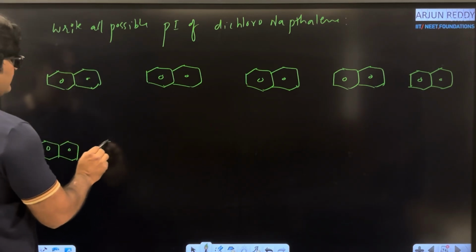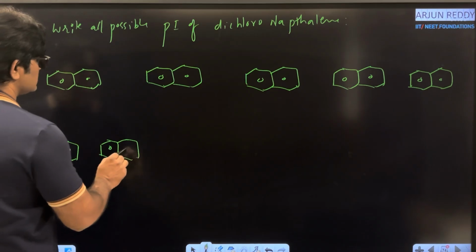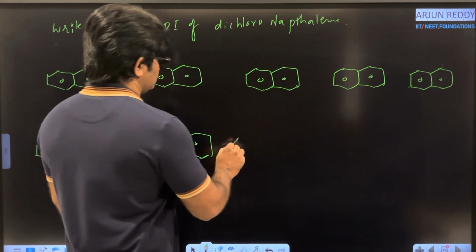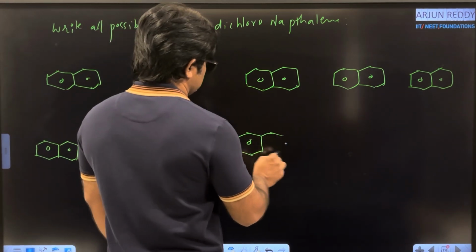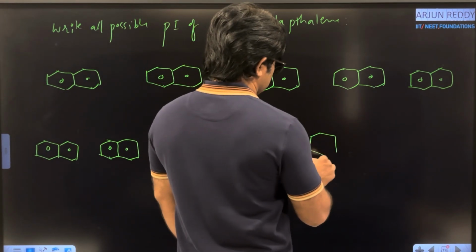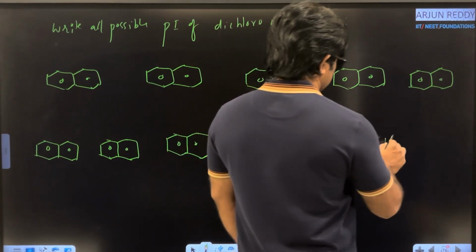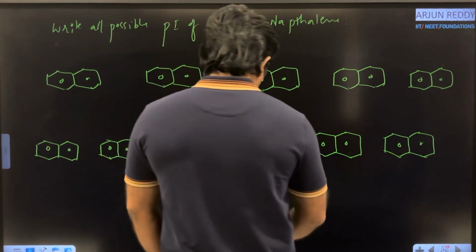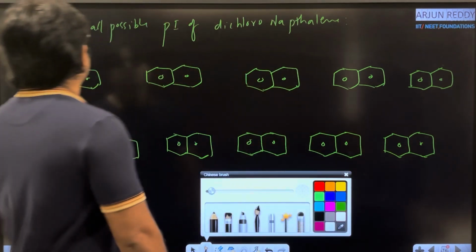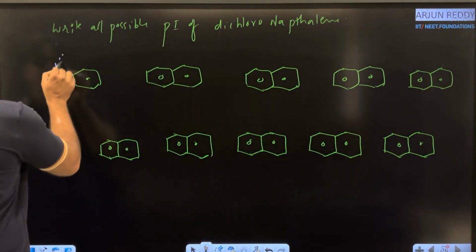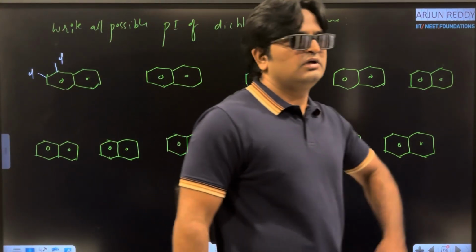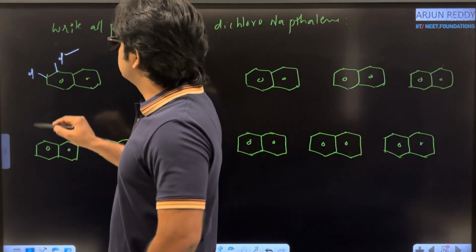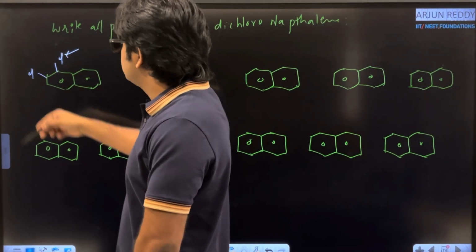I don't know how many molecules we are getting, but I am writing the naphthalene molecules first. After that we will try to arrange the chlorines. Now try to arrange chlorine atoms. In dichloronaphthalene, I am writing like this, 1,2-dichloronaphthalene. From here, we fix one chlorine position and change the position of the second chlorine.